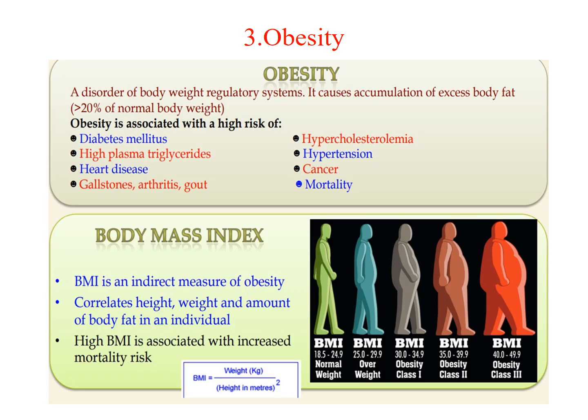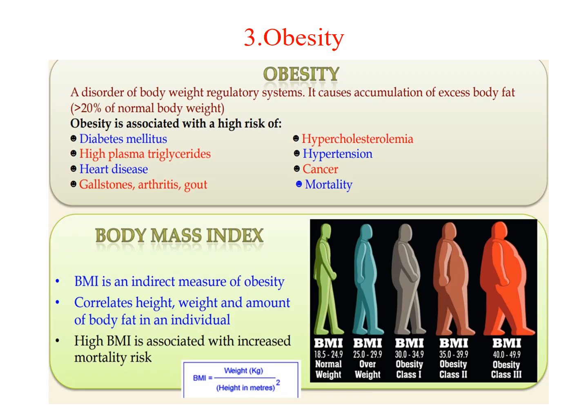Next, heart diseases. Sometimes obesity leads to gallstones, arthritis, and gout. It leads to hypercholesterolemia, hypertension, cancer. Sometimes it leads to mortality, which is called death.